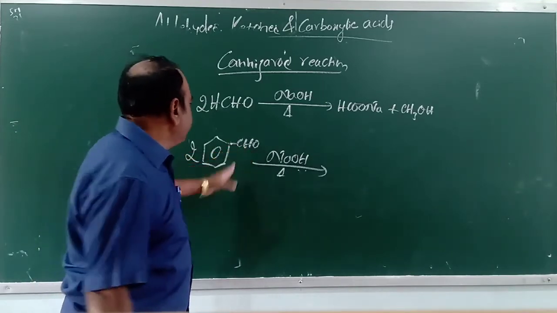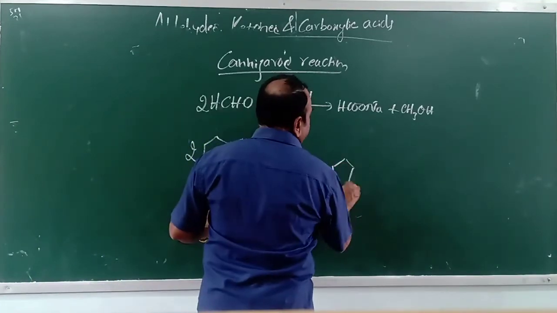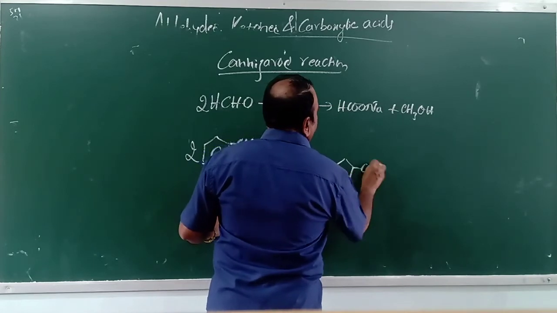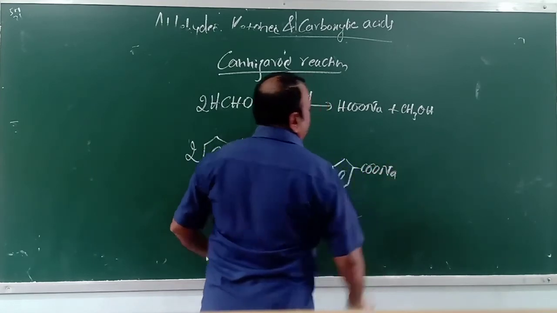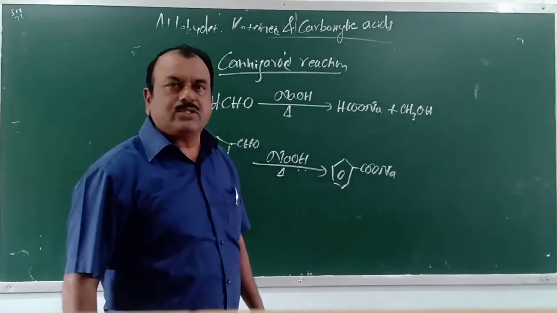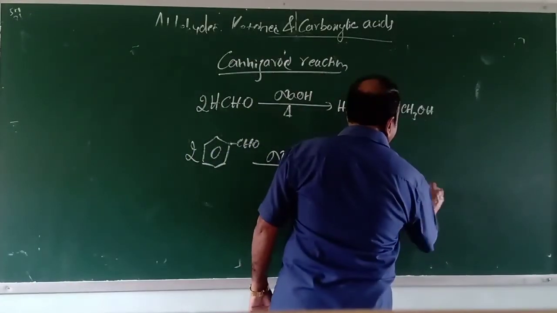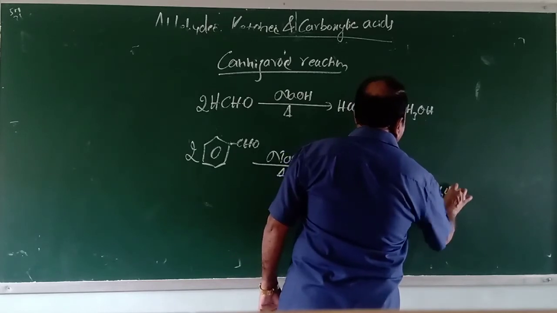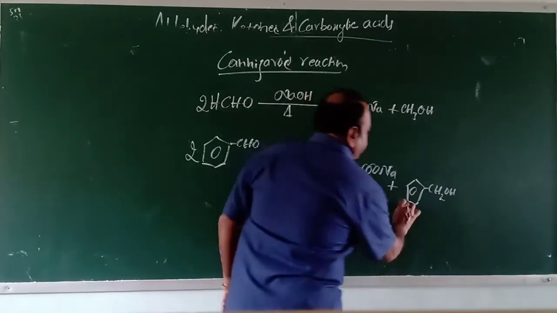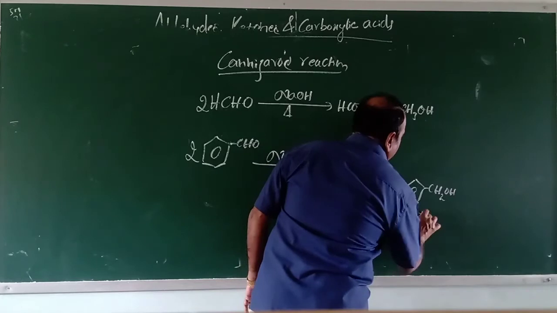If you oxidize this, benzaldehyde oxidizes to what? Benzoic acid. Immediately salt is formed. Sodium benzoate is formed, and another molecule is C6H5CH2OH, benzyl alcohol.